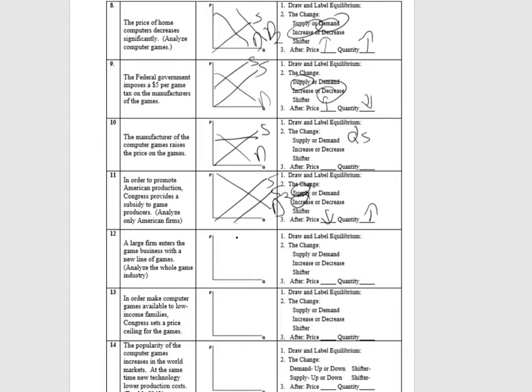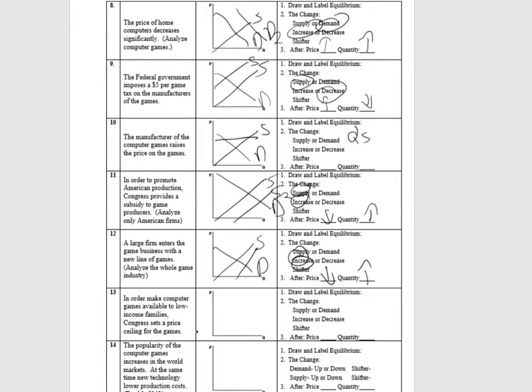A large firm enters the game business with a new line of games. Analyze the whole game industry. It's a change in the number of producers, so supply is going to increase in that case because there are now more computer game makers. In order to make computer games available to low-income families, Congress sets a price ceiling for the games. So we've got our supply, we've got our demand. Price ceiling right there, that's going to create a shortage.